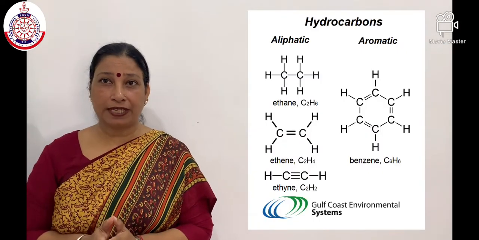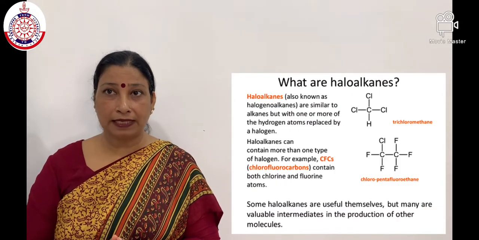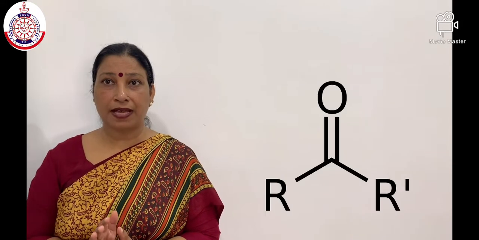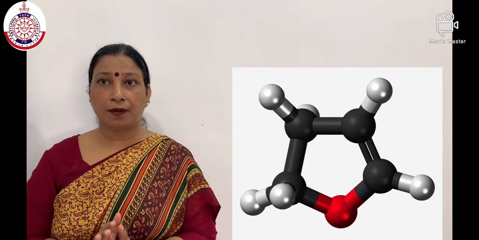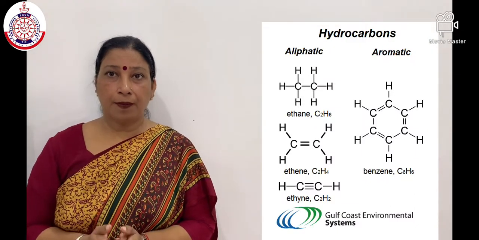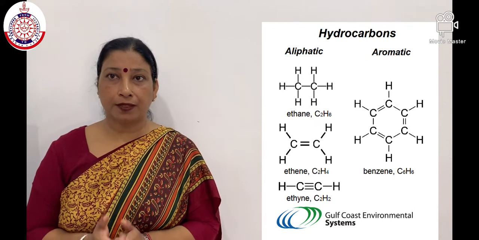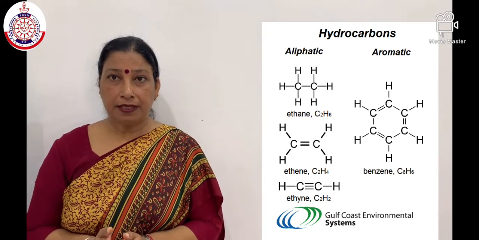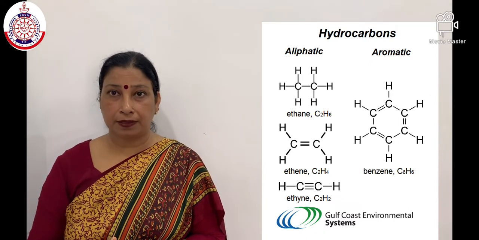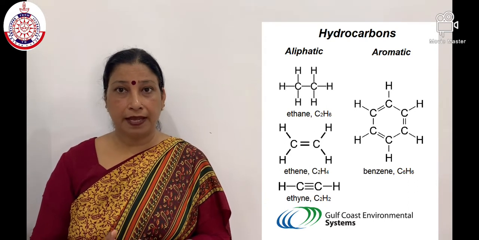Students, types of organic compounds. Number 1, hydrocarbons. Number 2, haloalkanes. Number 3, alcohols. Number 4, aldehydes. Number 5, ketones. Number 6, carboxylic acids. Hydrocarbons. A compound made up of carbon and hydrogen only is called a hydrocarbon. Methane, ethane, ethene and ethyne are all hydrocarbons because they are made up of only 2 elements, carbon and hydrogen.